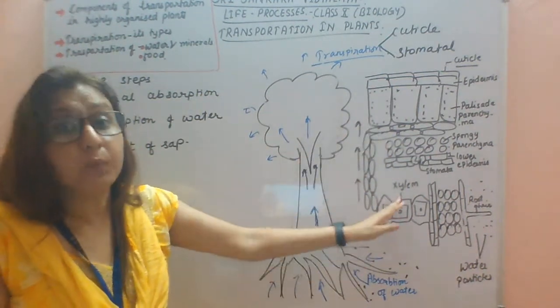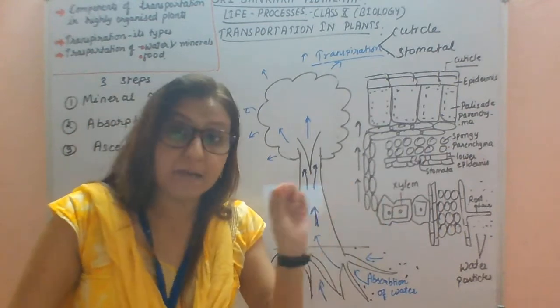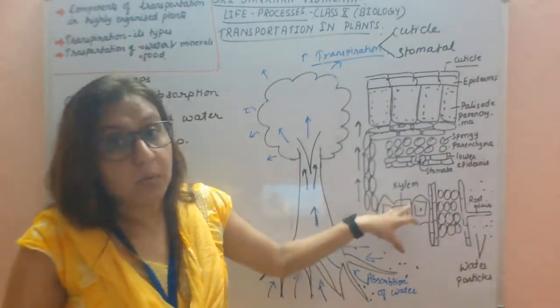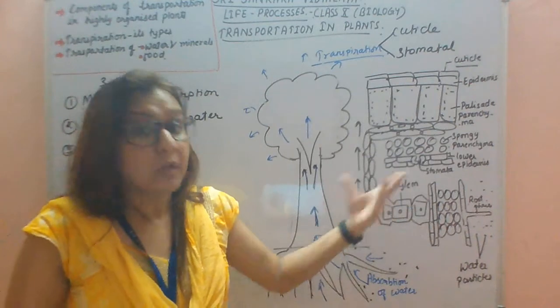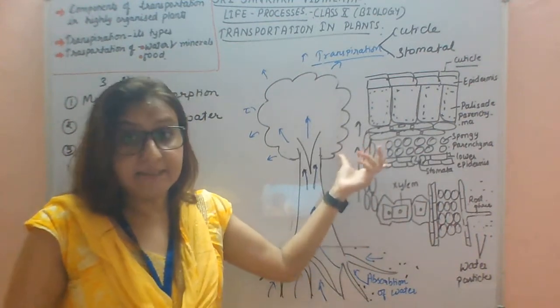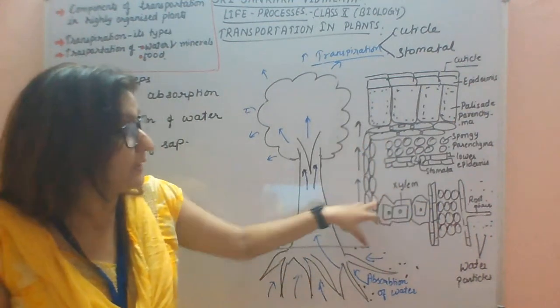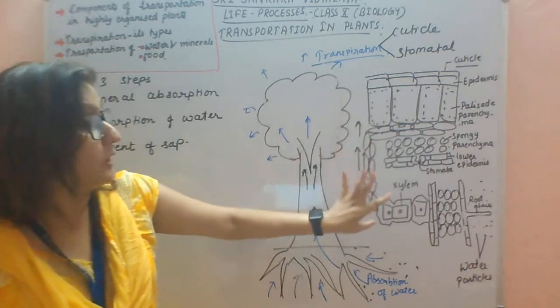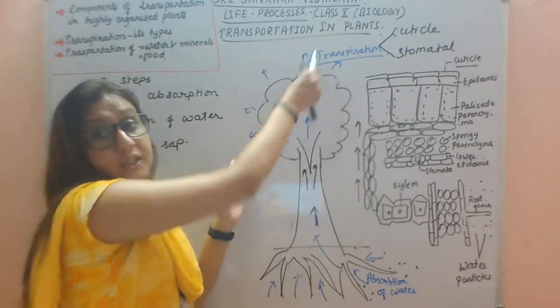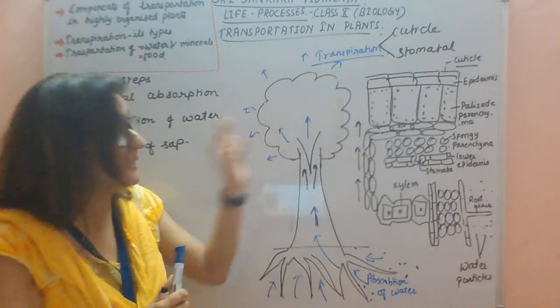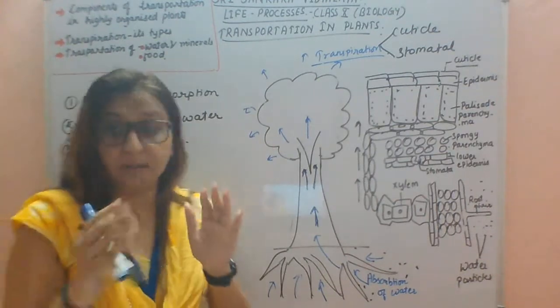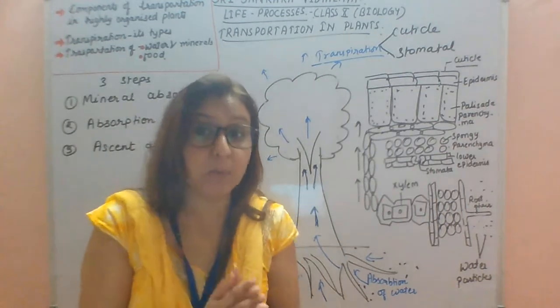As I explained to you, xylem transports water and minerals from the root to different parts of the plant. So through tracheids or vessels, the water has to be transported. Now, due to transpiration, excessive water loss is taking place in the plant. Now you just learn how that suction pull occurs.